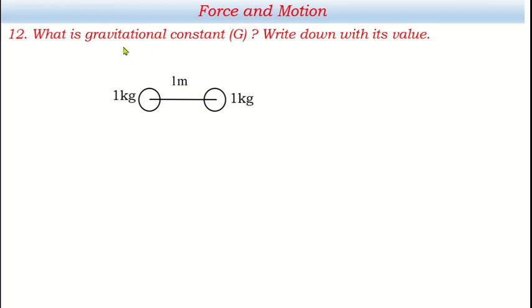I want to define this gravitational constant with the help of this diagram. Let's say we have two unit masses, 1 kg mass, 1 kg mass, unit masses, and they are separated by a unit distance, 1 meter. Now the first one attracts the second, and the second one attracts the first.